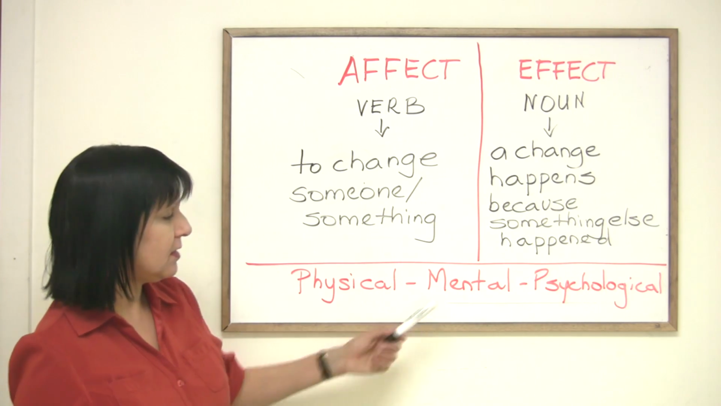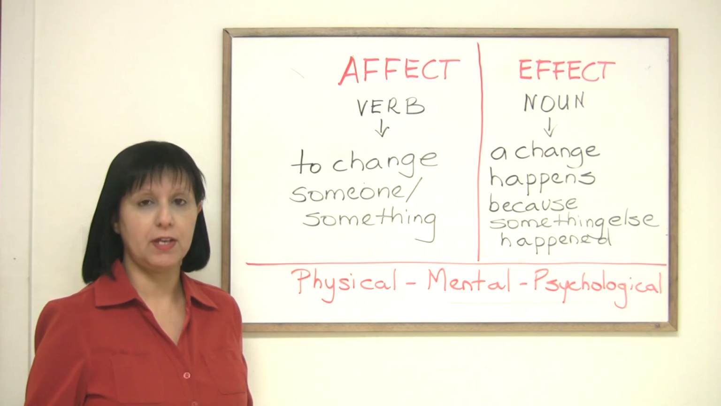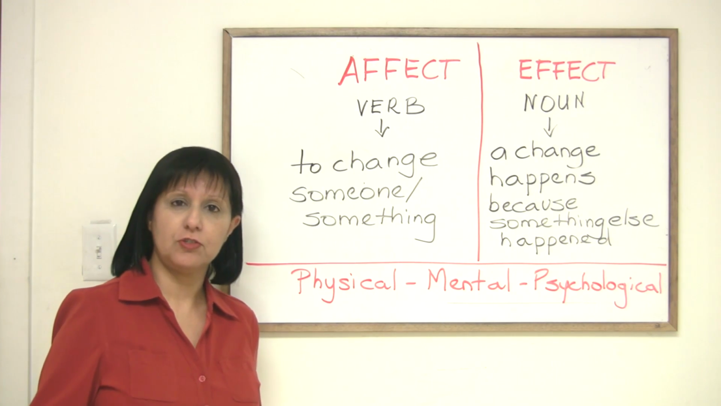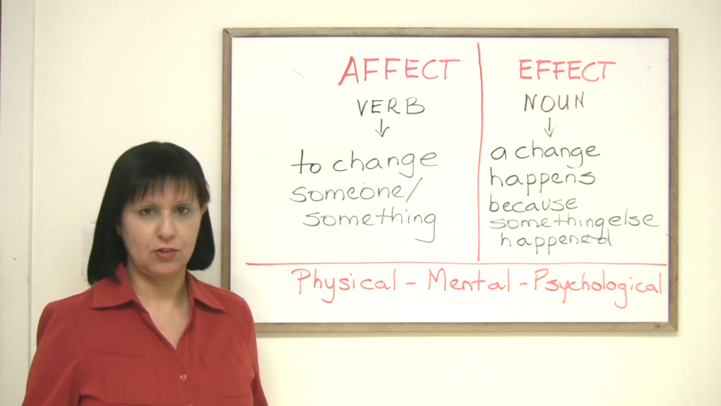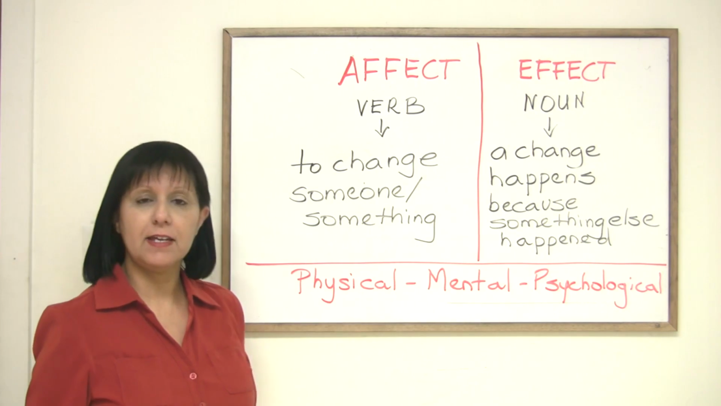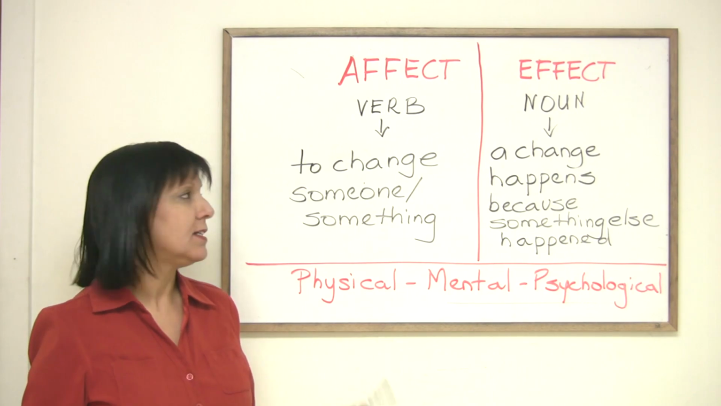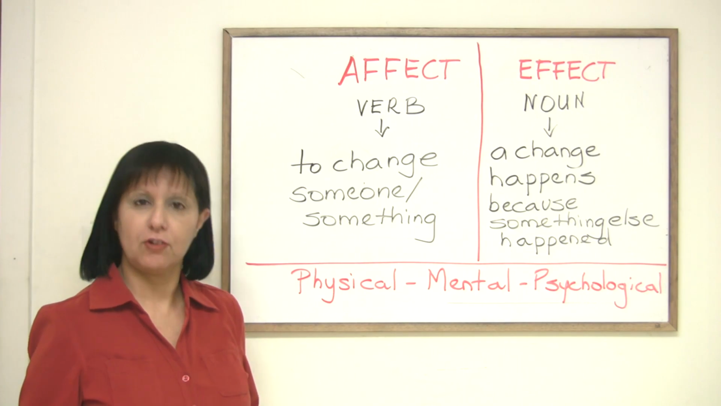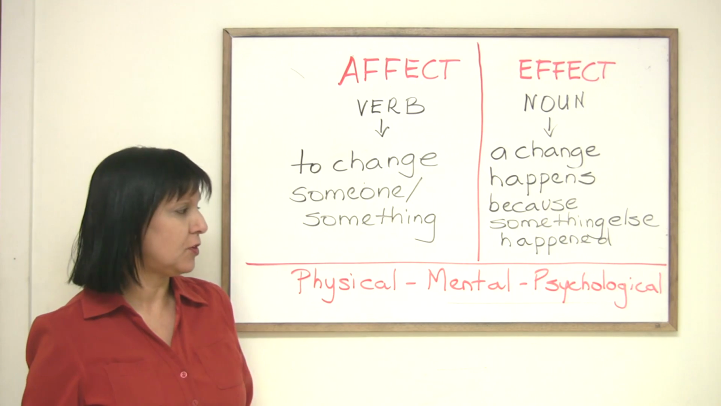Okay, let's take another example. Mental, where something is affected mentally, right? Staying up all night affected his concentration, right? If we change it, we could say staying up all night had a strong effect on his concentration. Now we used the noun instead of the verb.